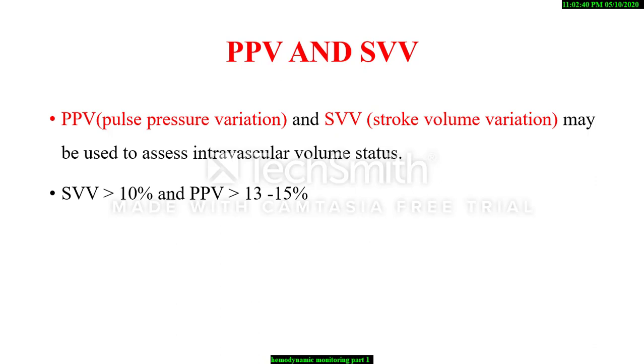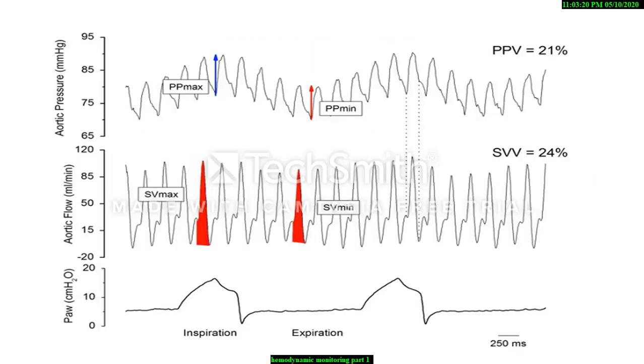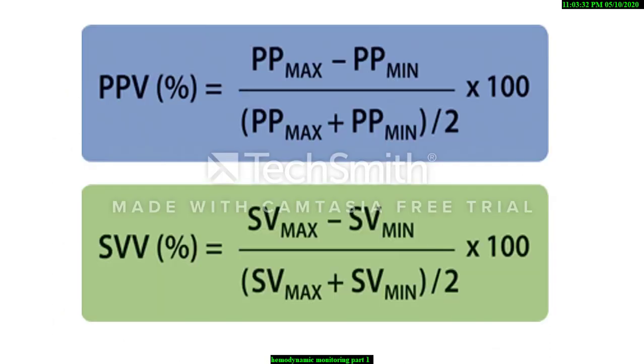If stroke volume variation is greater than 10% and pulse pressure variation is greater than 13 to 15%, then it is considered that the patient is fluid responsive. The variation of the arterial pressure waveform, like pulse pressure variation and stroke volume variation, that occurs during respiration can be observed in this graph. The pulse pressure variation and stroke volume variation can be calculated using this formula.